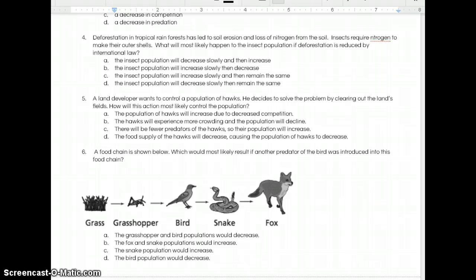Number 6. A food chain is shown below. Which would most likely result if another predator of the bird was introduced into this food chain? A. The grasshopper and bird populations would decrease. B. The fox and snake populations would increase. C. The snake population would increase. D. The bird population would decrease.